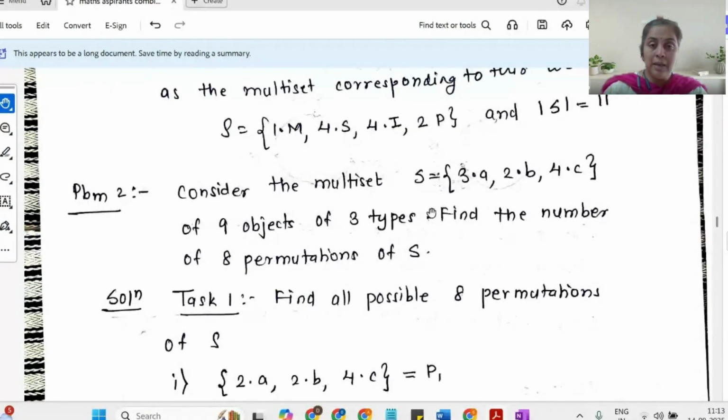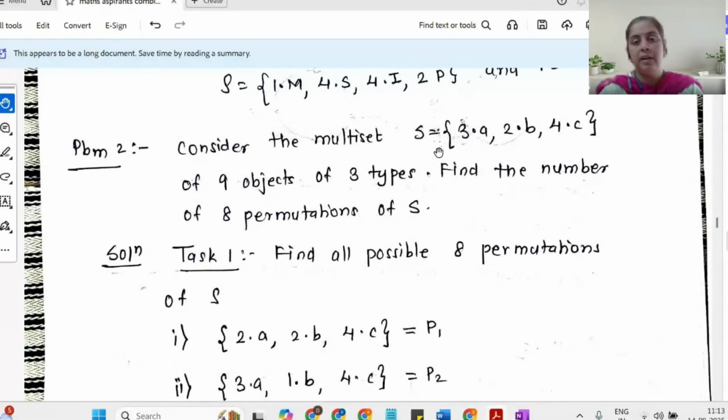Now this is another example. I am not interested in taking a permutation of all the elements of S, but I am only interested in taking some part of S and permuting that. Okay. So I have a set S.